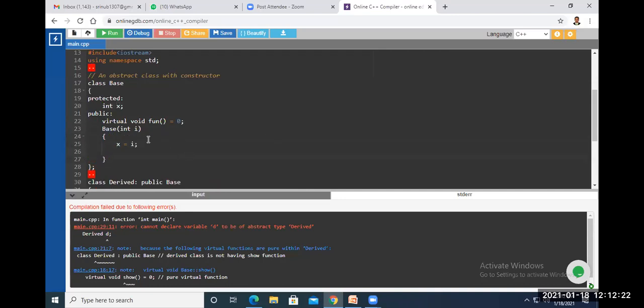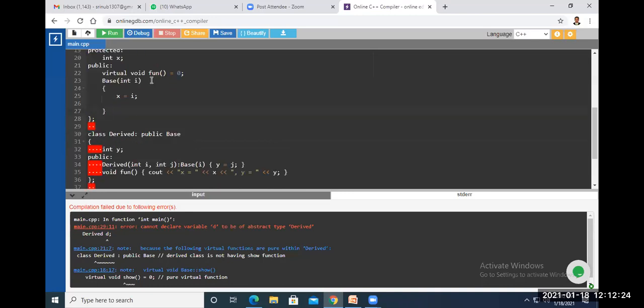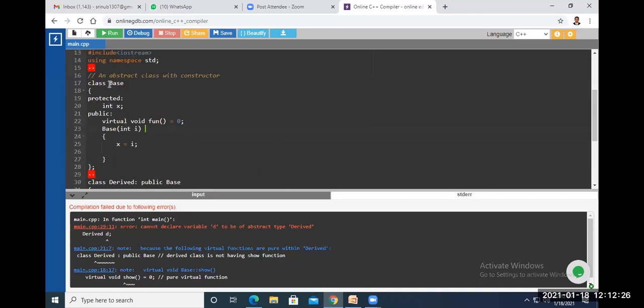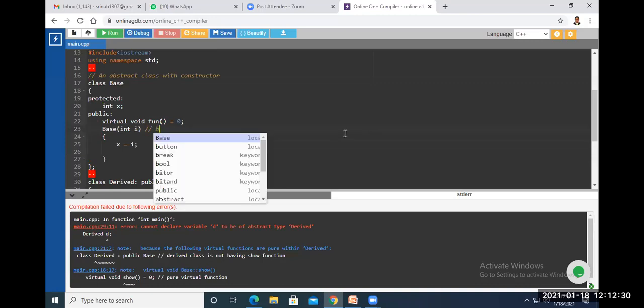Yes. See, base int I. So this is the constructor in the base class, right? Base class constructor. This is the base class